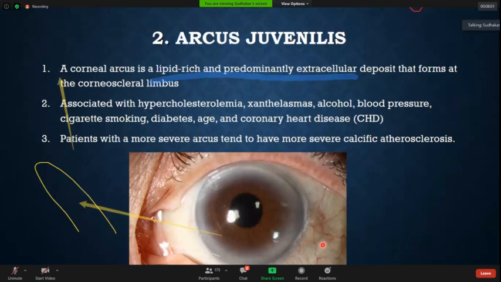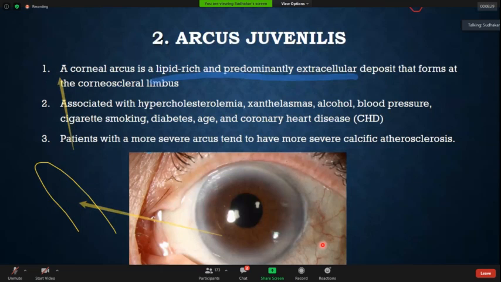So this arcus juvenilis is again an indicator of high cholesterol or a marker of coronary artery disease sometimes. Now, as you go more, in a patient with xanthomas or xanthelasmas in the fundus, you may see something known as lipemia retinalis. I will come to that, but in the retinal examination, fundus examination, you see a chalky white fundus. That is the lipemia retinalis.